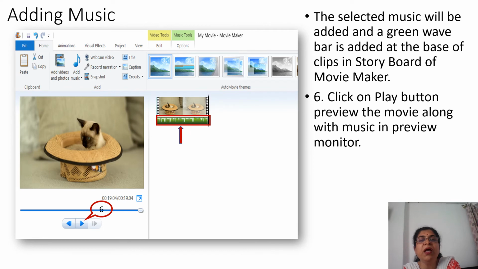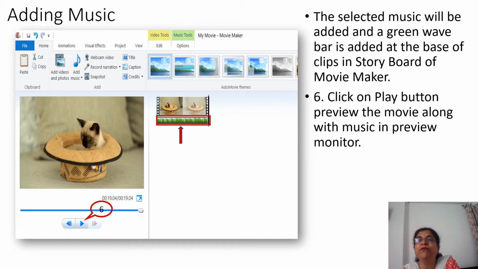So what will happen, the music will get played and the selected music will be added, and a green wave bar is added at the base of that clip in the storyboard in Movie Maker. Can you see this? It is shown with the red arrow. Click on the play button.